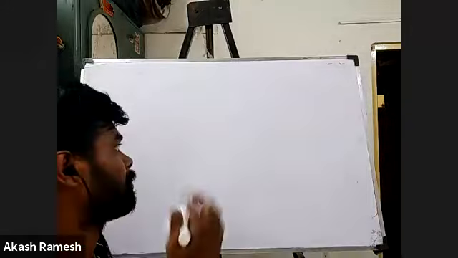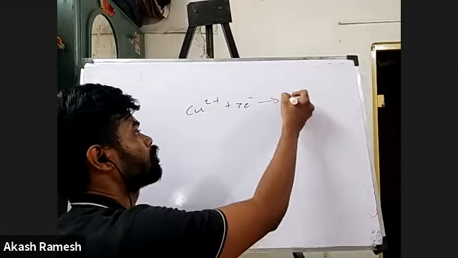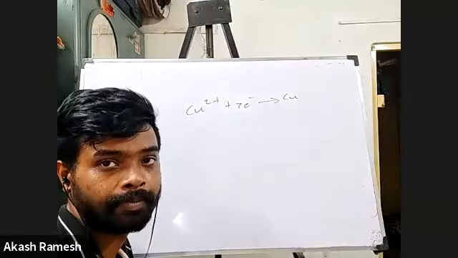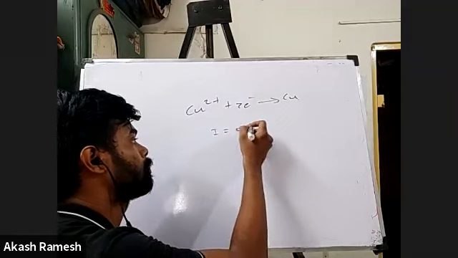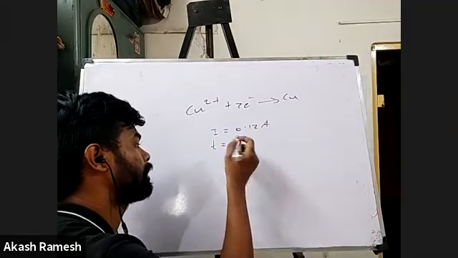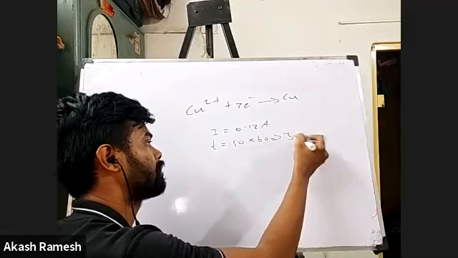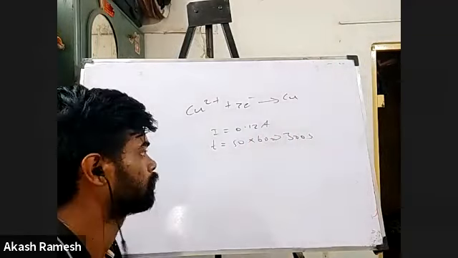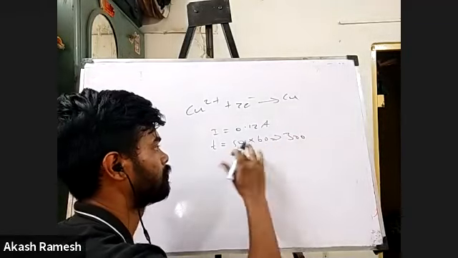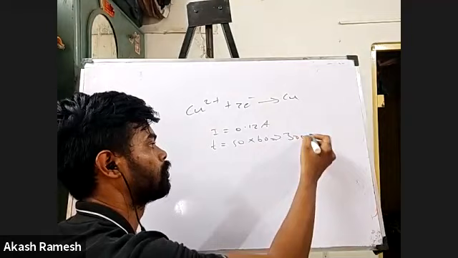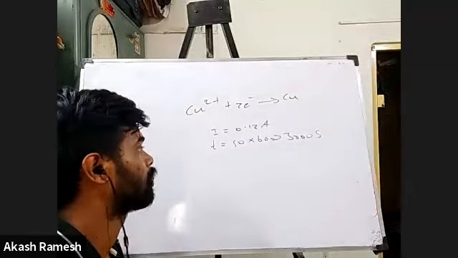Okay, so let me write the equation. So Cu2 plus accepting 2 electrons to form copper, correct? And they have given a current of 0.12 ampere, and for time they have given 50 minutes. So into 60, which will be 3000 seconds. 5 into 6 is 30 and 2 zeros. Yeah. 3000 seconds, right?